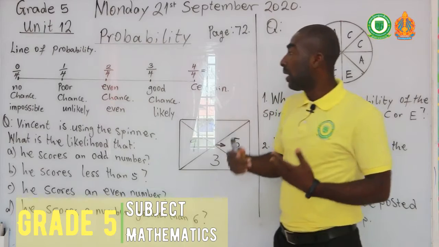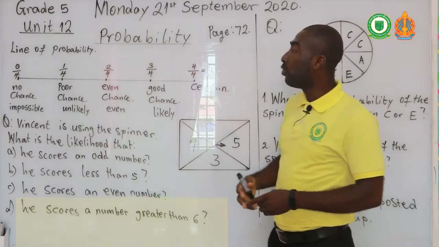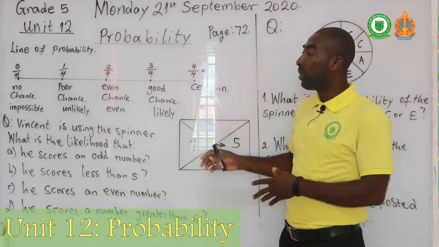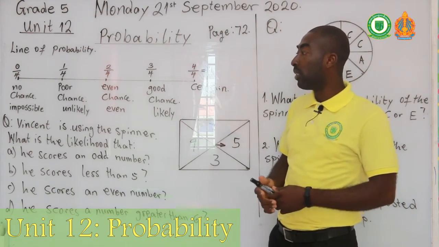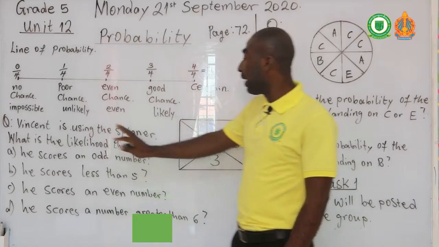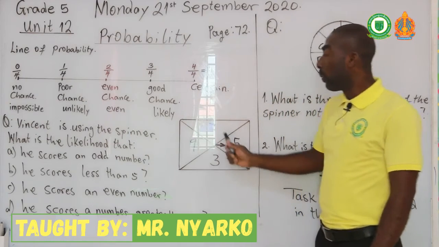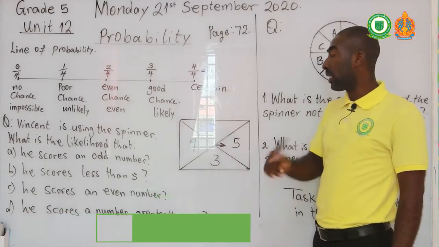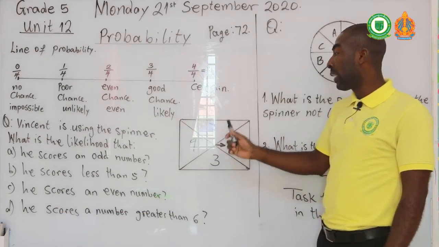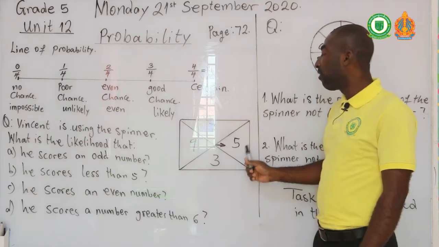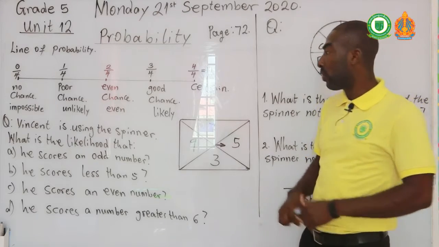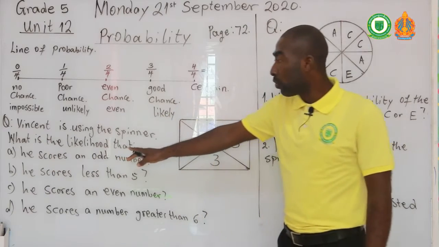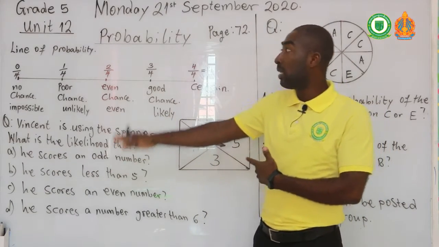Now let's see in a practical example how you can use your line of probability to answer a real-time question or situation, okay? So Vincent is using a spinner. We represent this as our spinner. Our spinner is divided into 4 sections. We have 1, 2, 3, 4. It comes with numbers 7, 9, 5, and 3. So let's see what the question says. It says, what is the likelihood? When we say the likelihood, it means probability.